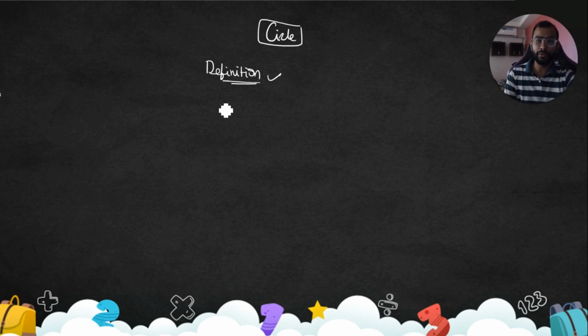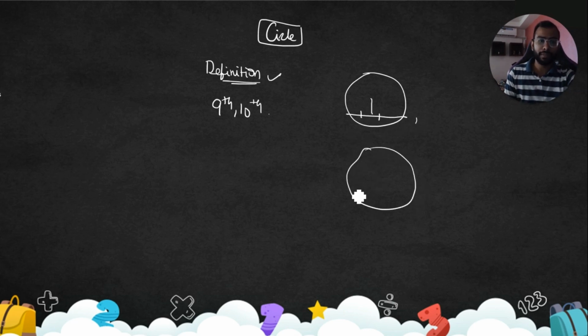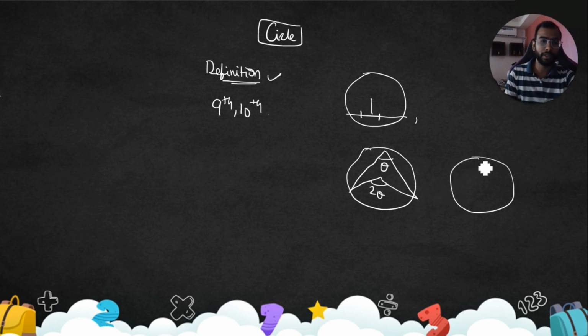Then we have seen a few 9th and 10th grade properties, which we should be habituated with. If you drop a perpendicular from the center, it bisects the chord. Second, the angle subtended at the center is double the angle subtended at any other part by this chord. This is theta, this is 2 theta.